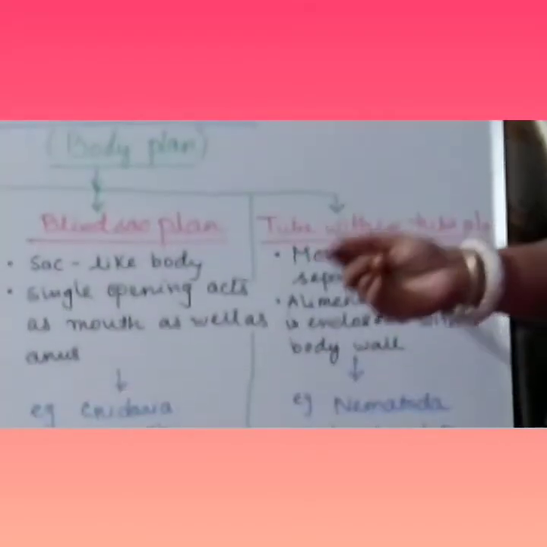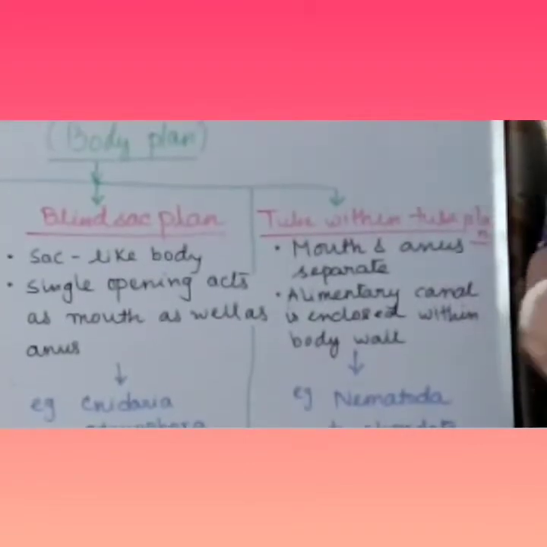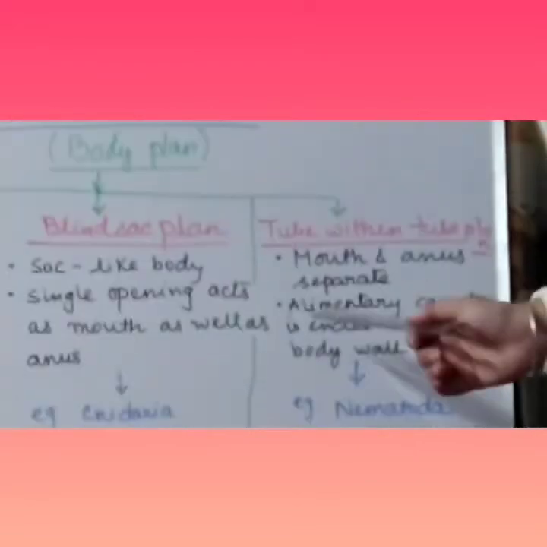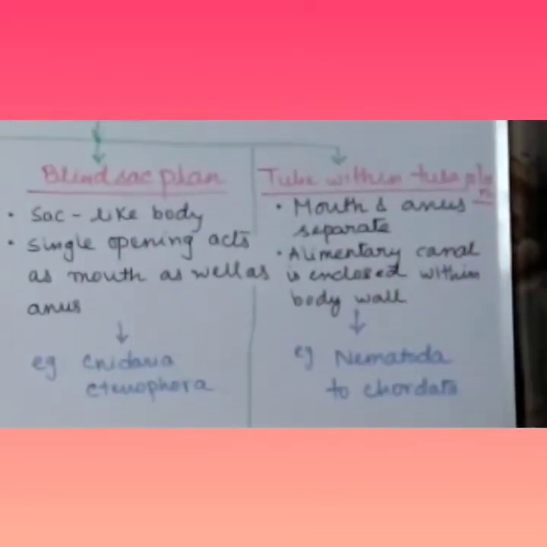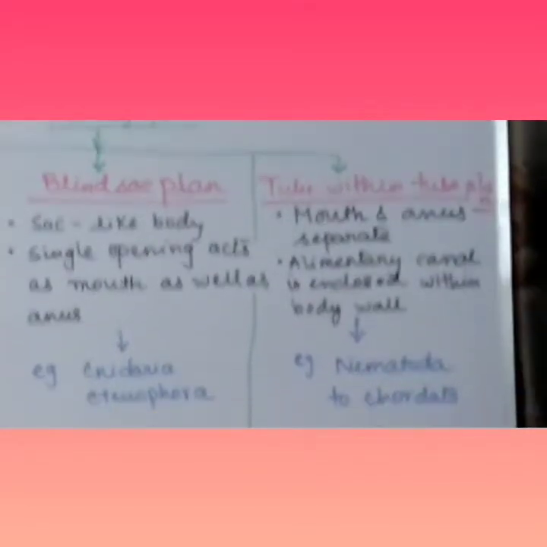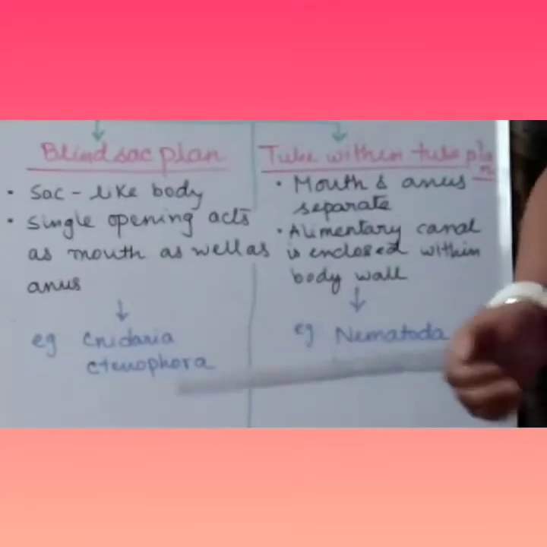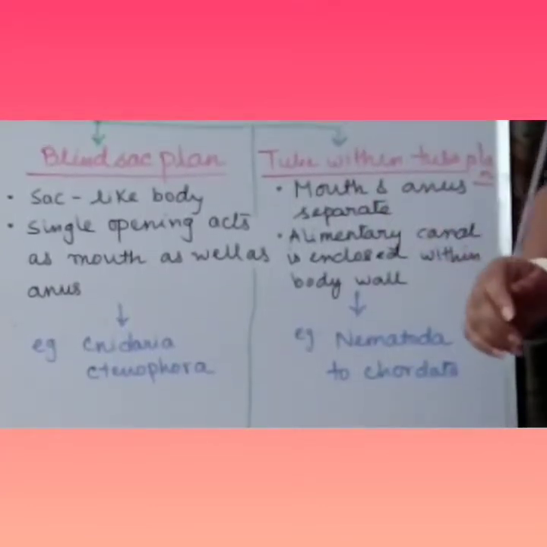Next is tube within tube plan. In the tube within tube plan, mouth and anus are at two different ends. One side is the mouth and the other side is the anus, separated, and the alimentary canal is enclosed within the body wall.